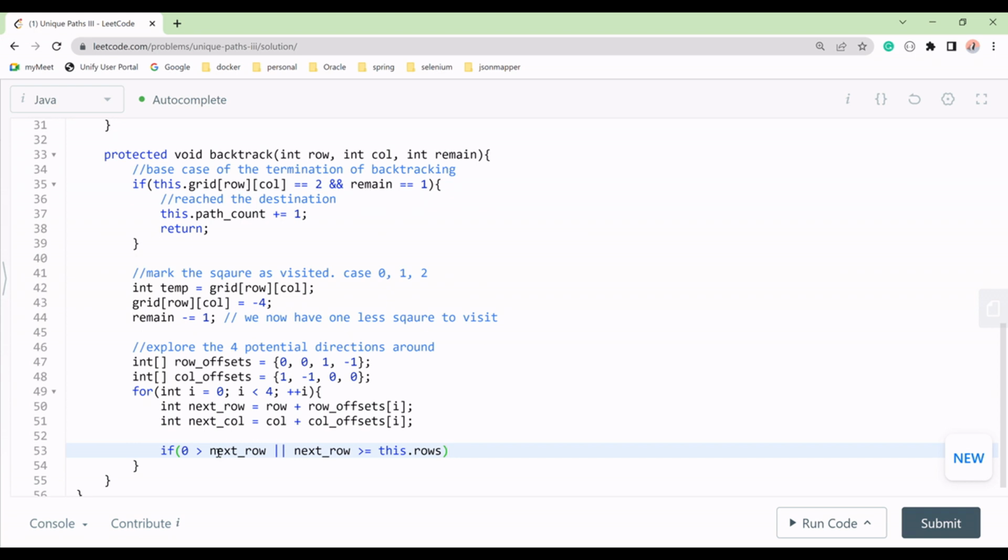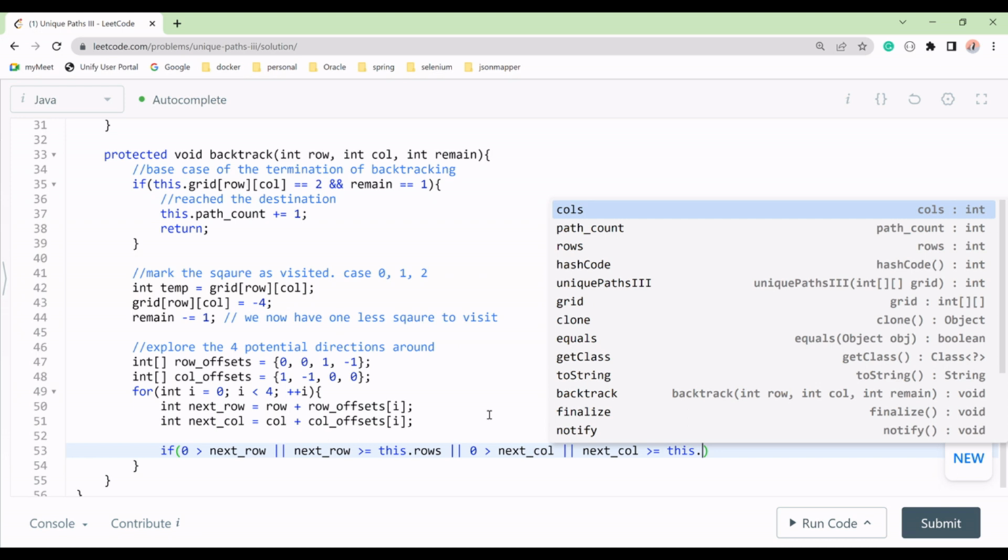Similarly, 0 is greater than next column, or next column is greater than or equal to this dot column.